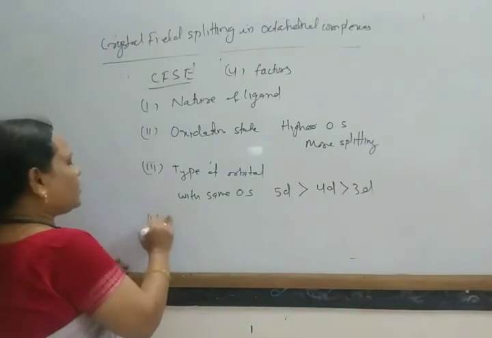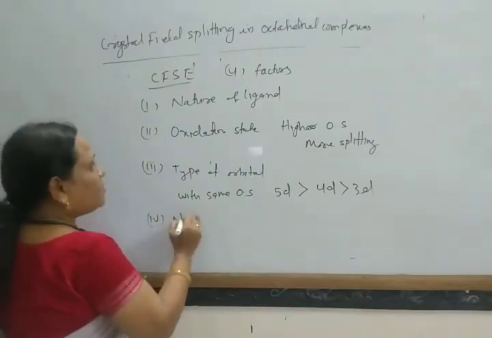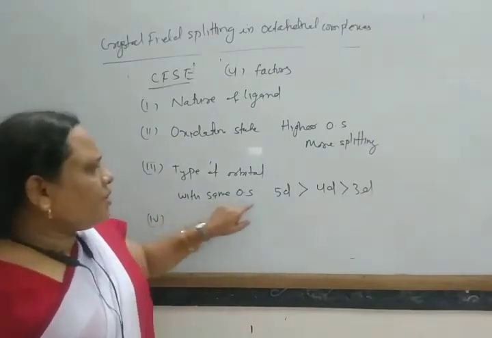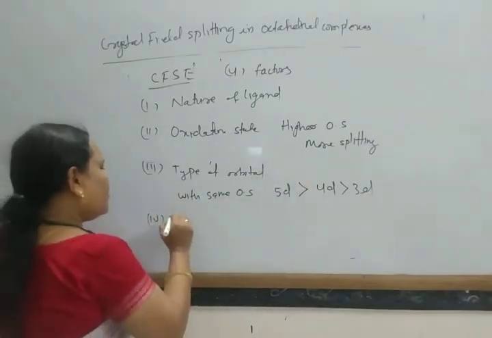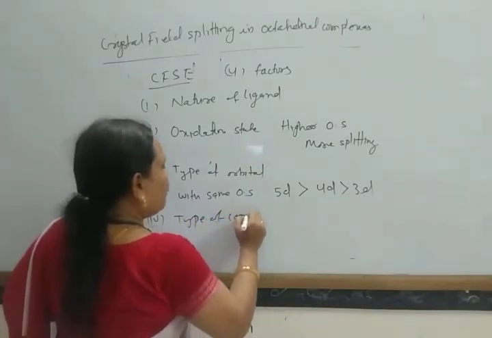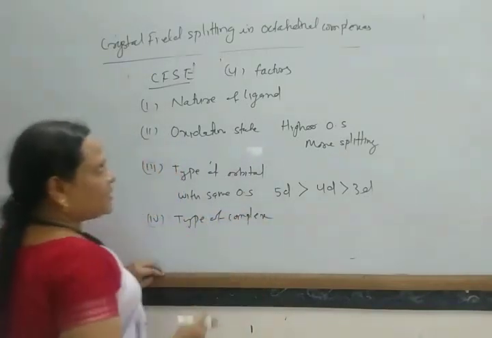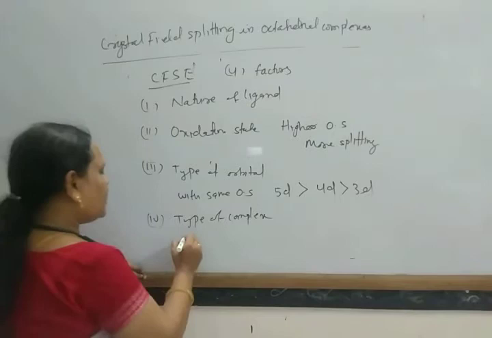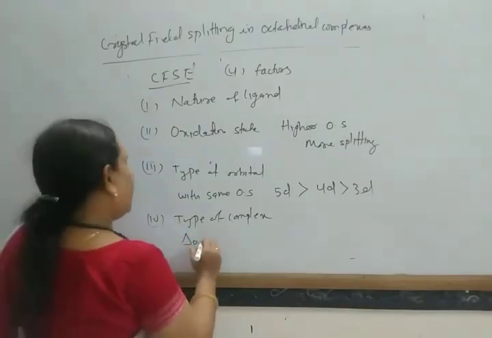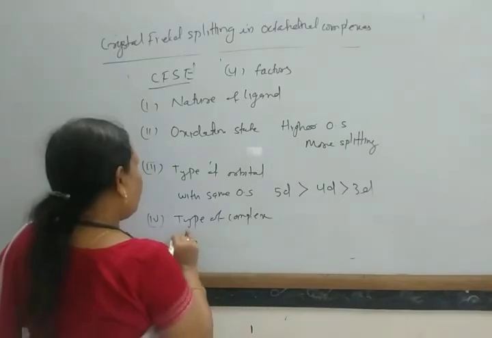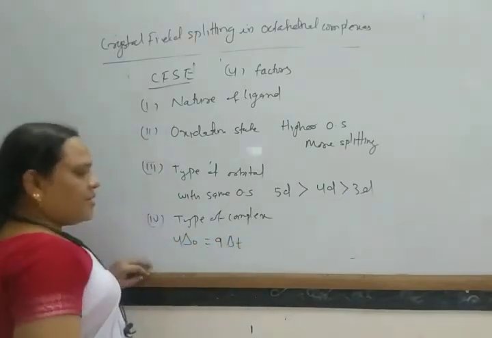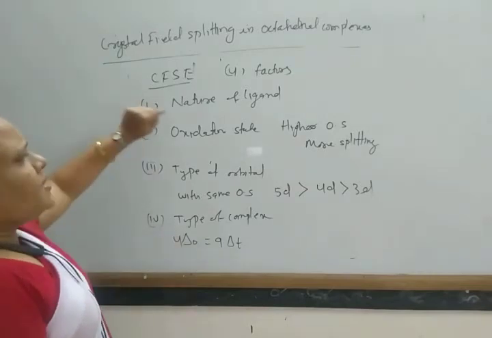And another factor, that is the type of complex. So this type of complex, that is your del O, octahedral splitting is more. 4 del O equal to 9 del T. Okay, so in this way. Now the nature of ligands.